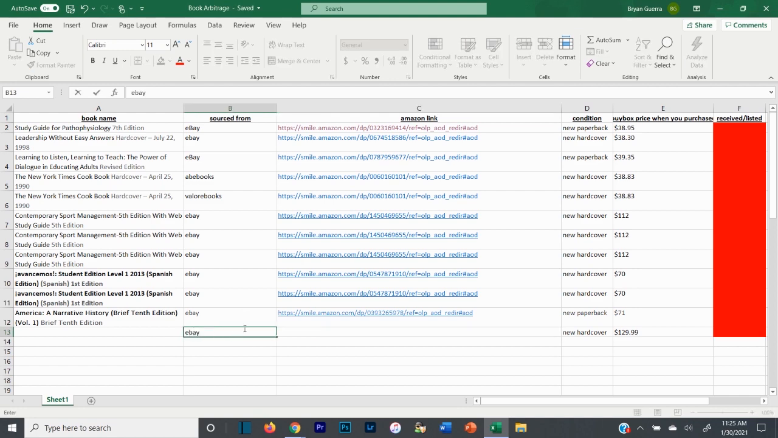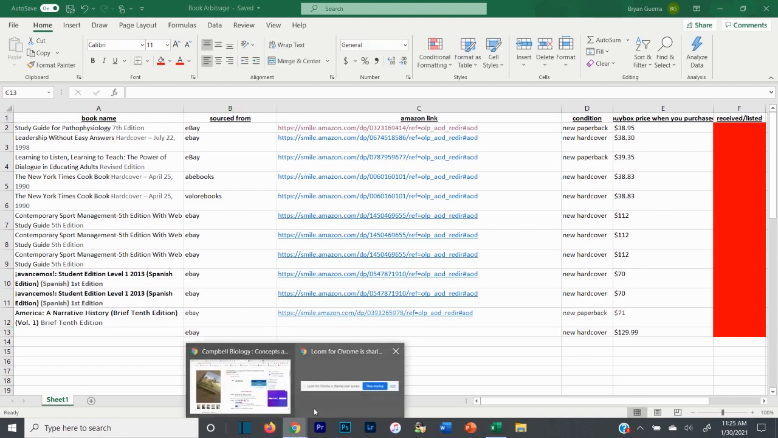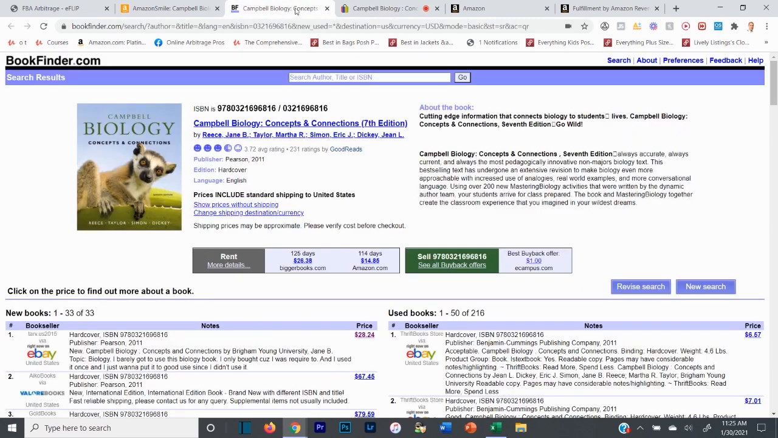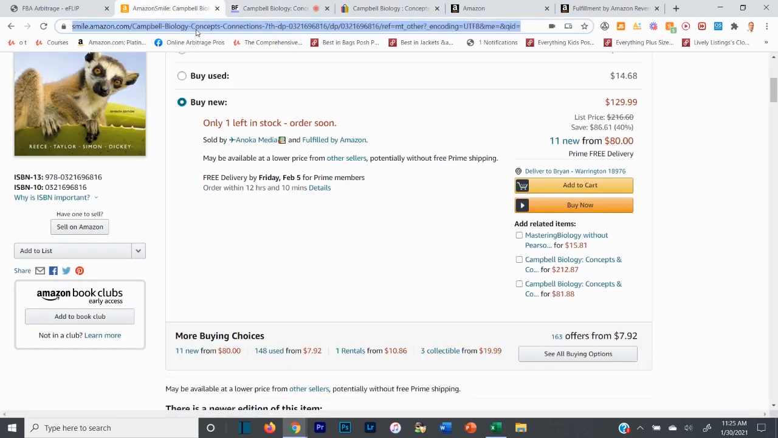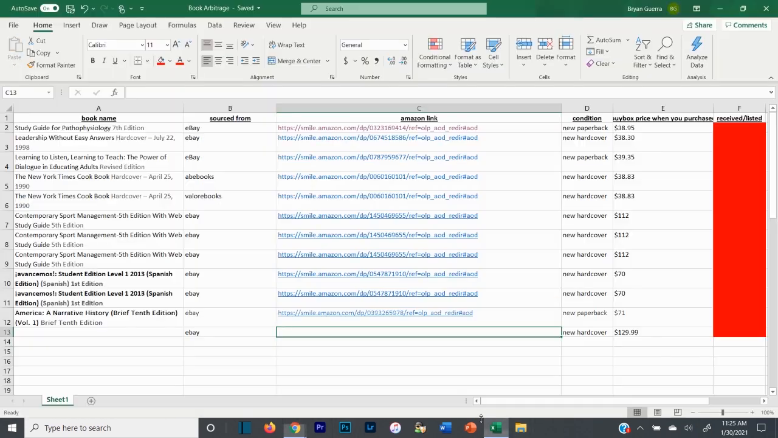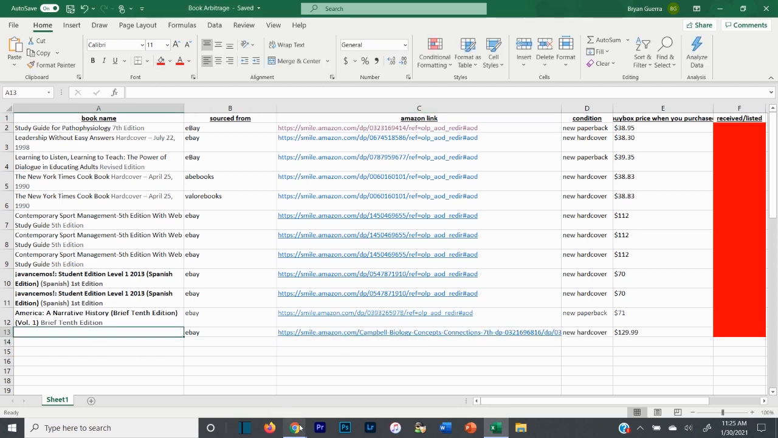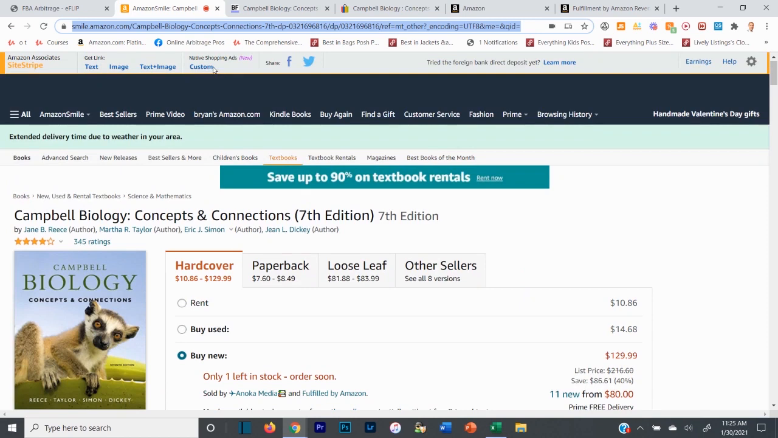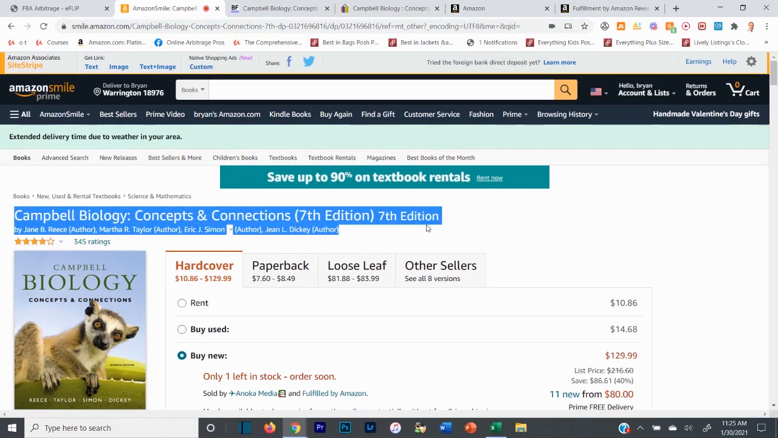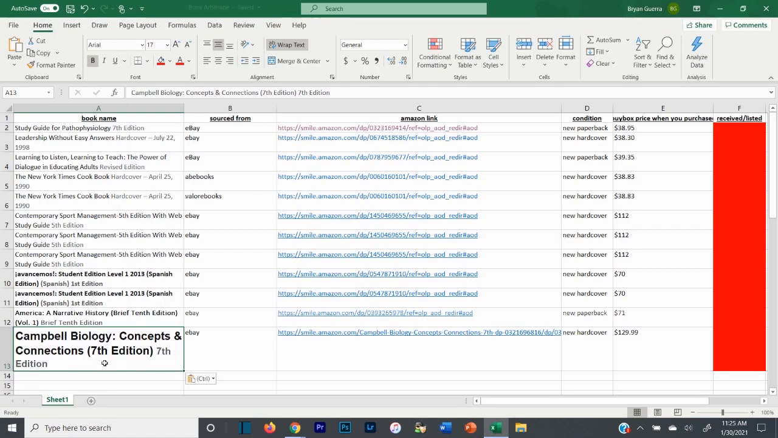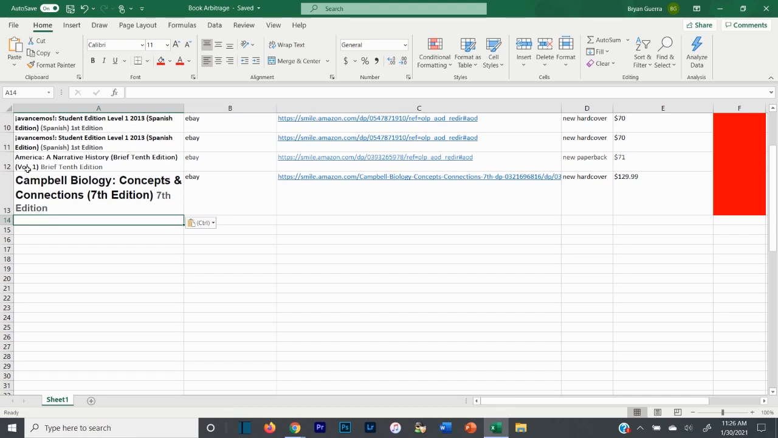I bought it from eBay, and then we are going to copy the Amazon link right there so I know that. Double click so it's clickable, and then we're going to paste this in here, right there. So Campbell Biology Concepts, blah, blah, blah. And then bam, once I buy this, I pretty much solidified a $50 profit margin or $51 profit margin by simply buying this book, getting it, shipping it back into FBA, and selling it on my Amazon seller account.